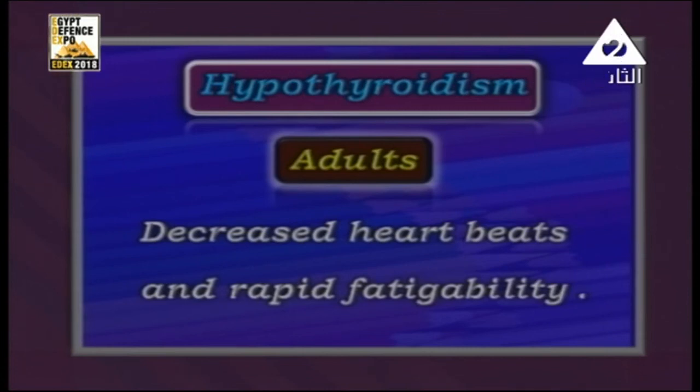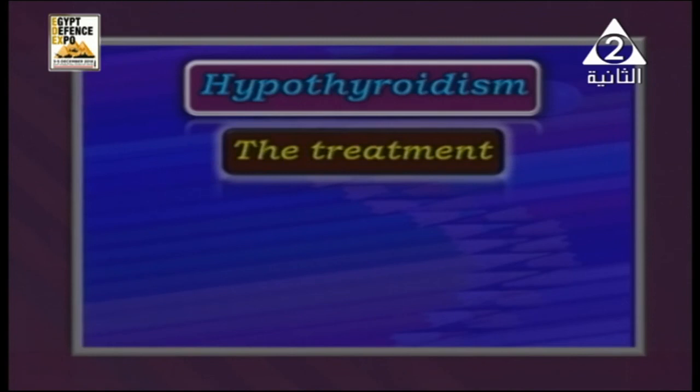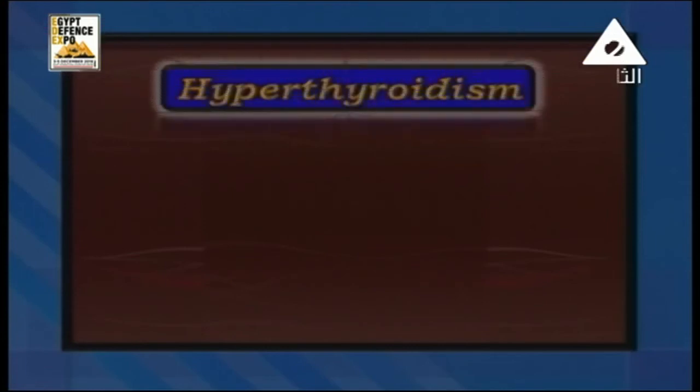If you want to know how we can treat hypothyroidism in adults, it is by regular consultation of a specialist doctor, and by administration of thyroxine or gland extracts. We have here a picture to show us hyperthyroidism. On the other side, we have what? As we said, hyperthyroidism.